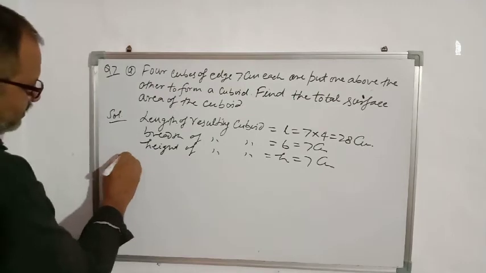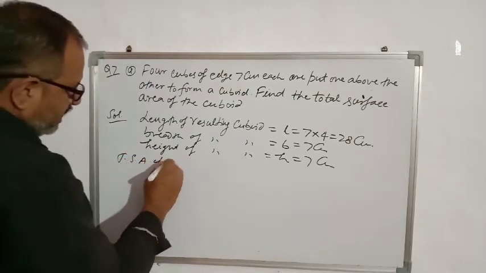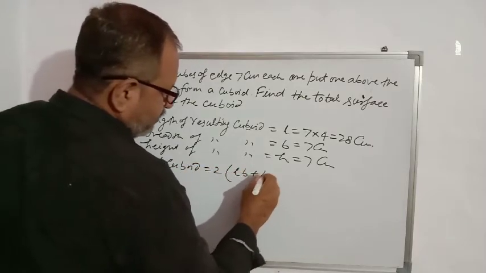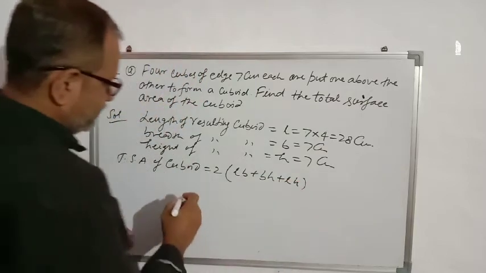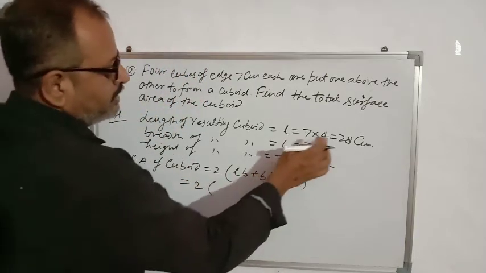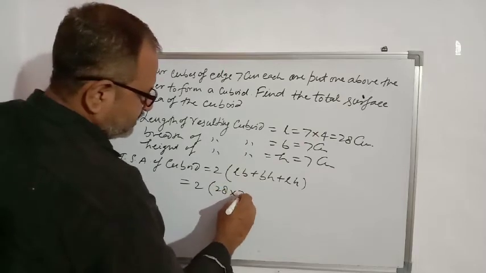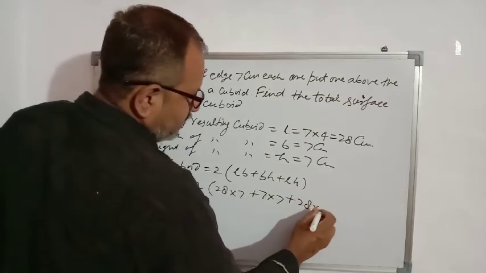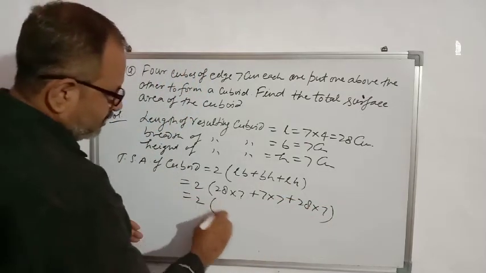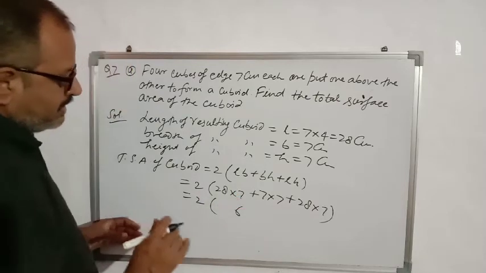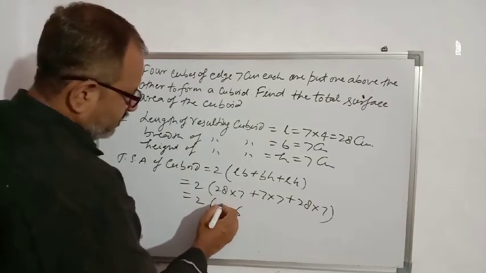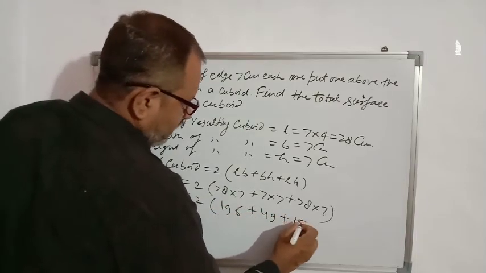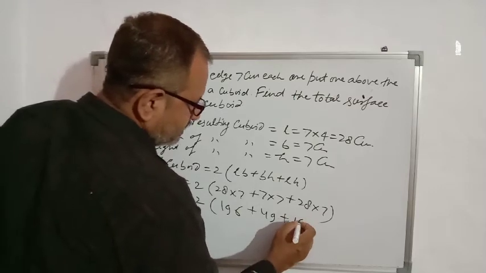Now we will write total surface area of cuboid. So it is 2 into LB plus BH plus LH. Put the value of L, 28, breadth 7, height 7. L into B is 28 into 7. Multiply: 7 times 8 is 56, 5 carry, 7 times 2 is 14 and 5 is 19, 7 times 7 is 49, and it will be 196.